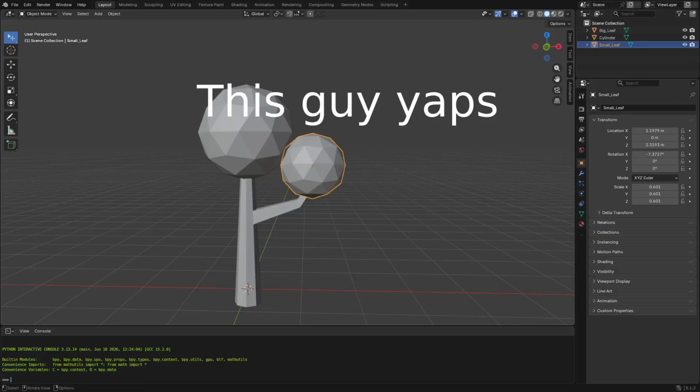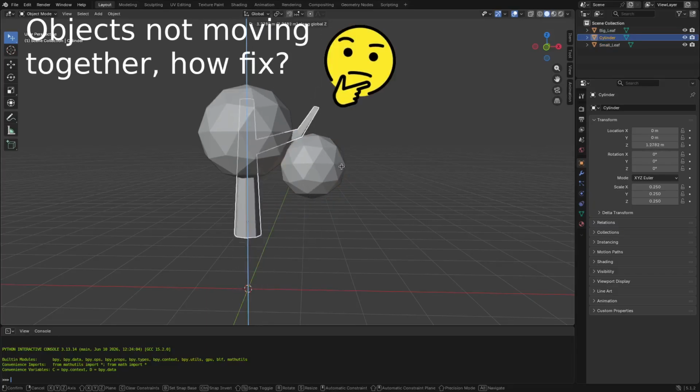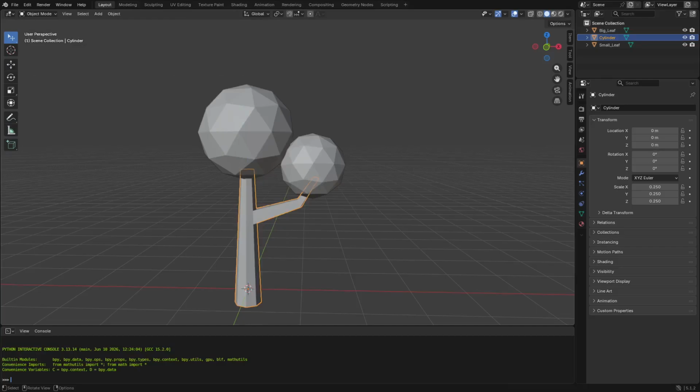Alright, nice. Parenting objects is a way to connect objects so that they stay together, no matter how you move, rotate, or scale them. This will be useful for a tree. If I move the trunk, they don't move together. So how do we move them together? We make the leaf objects children of the trunk.